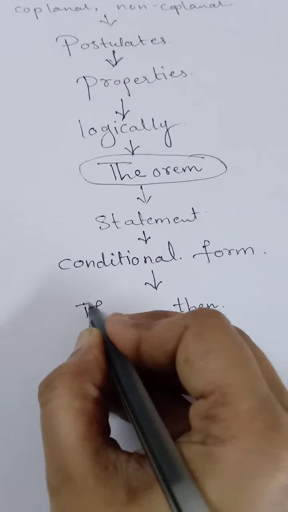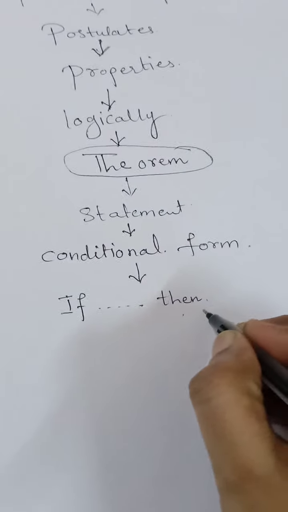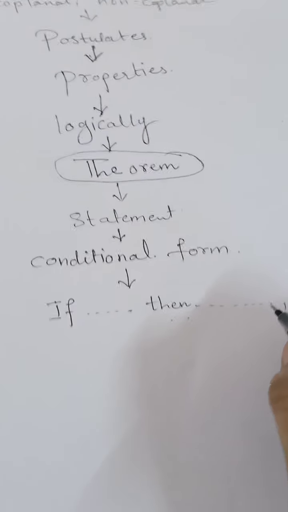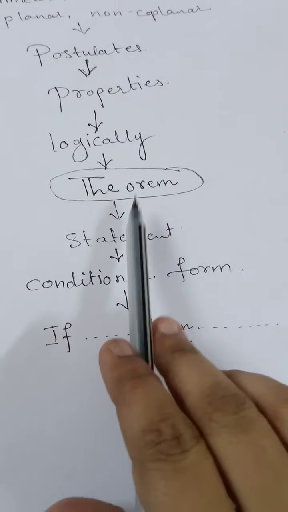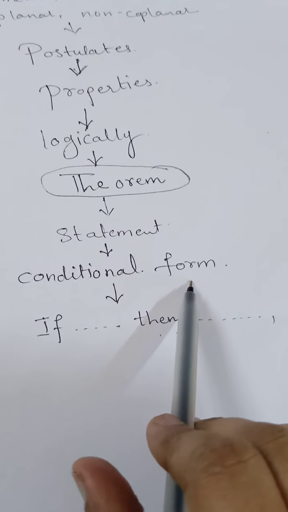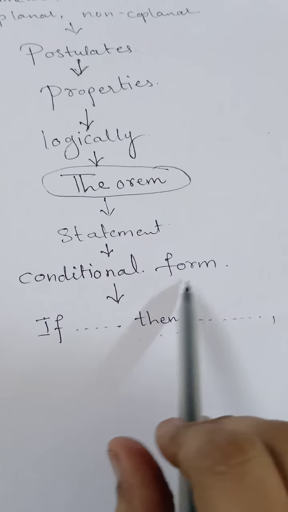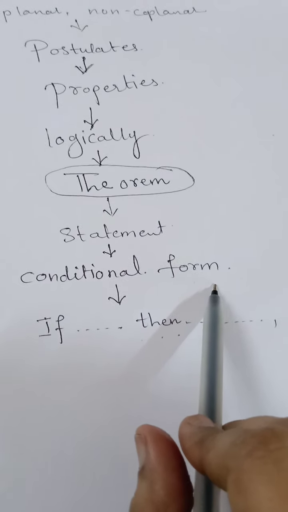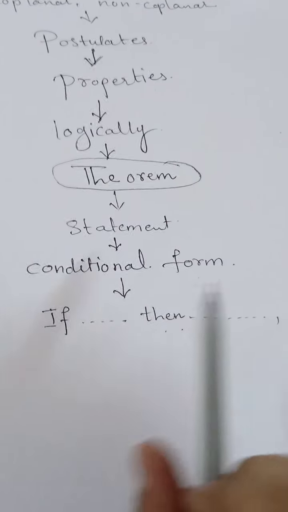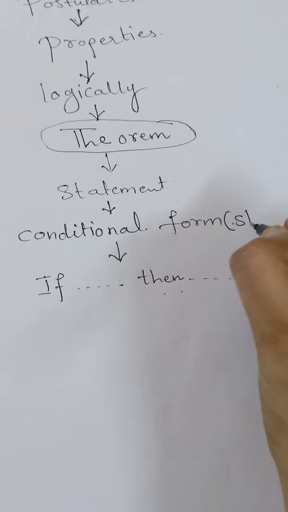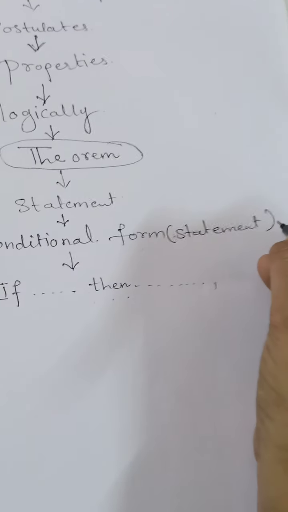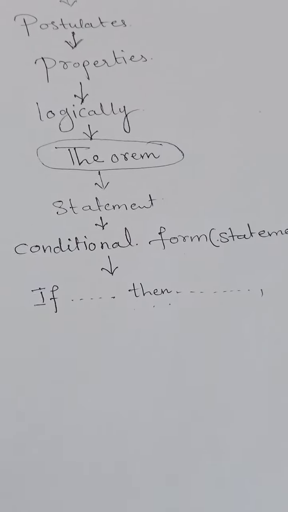The word if will be there, then one statement will be there, then the word then will be there, and after then again one statement will be there. So if the statement of the theorem is written in this form, it is called conditional form. Conditional statement or the conditional form of a statement, we can say. I will give you one example so it will be clear to you what the conditional statement is. Both are one and the same thing.